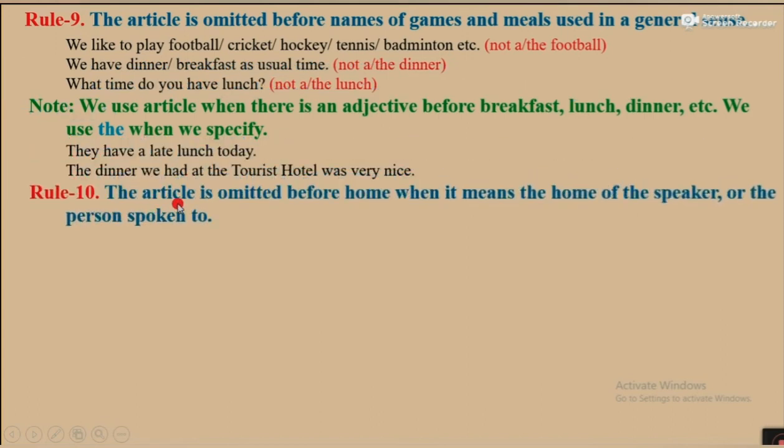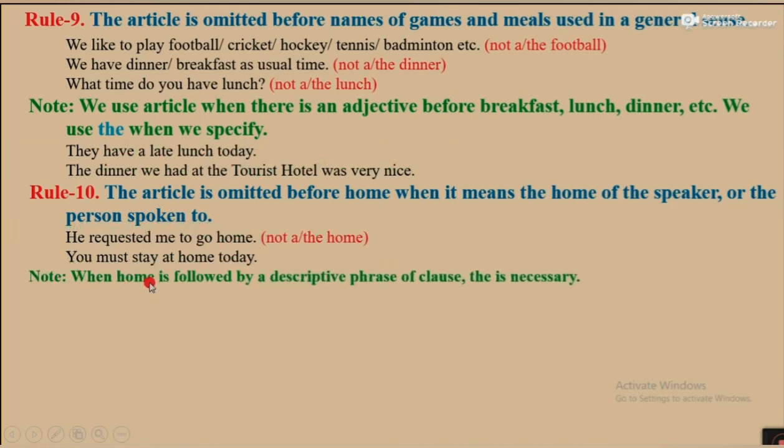Rule number 10. The article is omitted before home when it means the home of the speaker or the person spoken to. For example, he requested me to go home, not the or a home. You must stay at home today. Okay, so we can't use article before home.